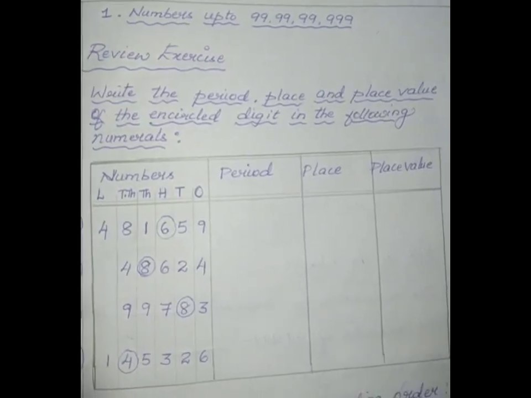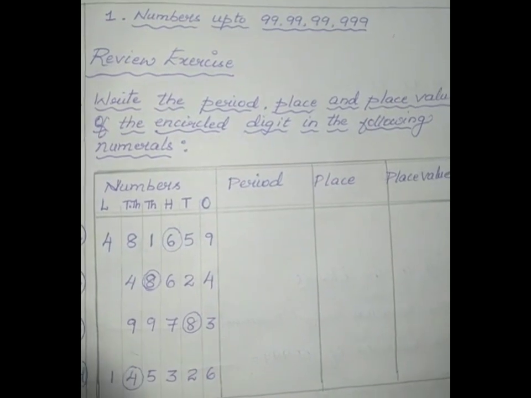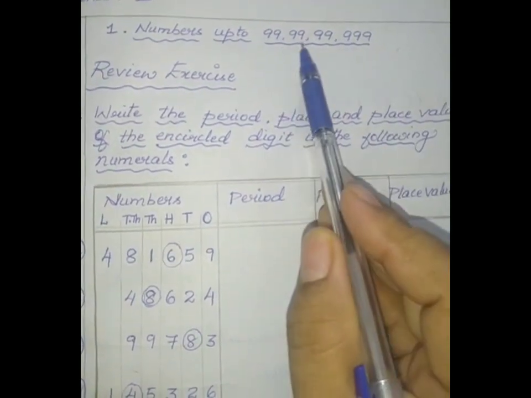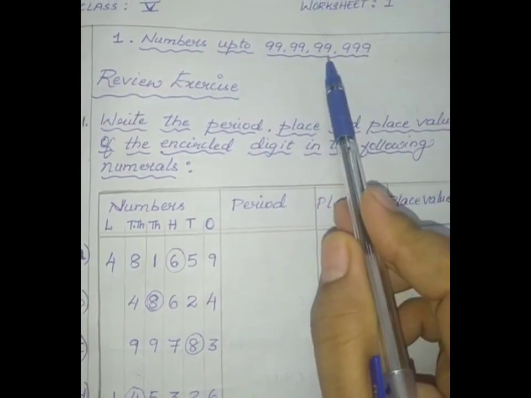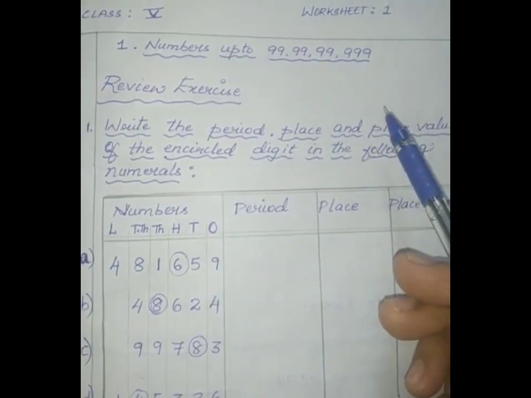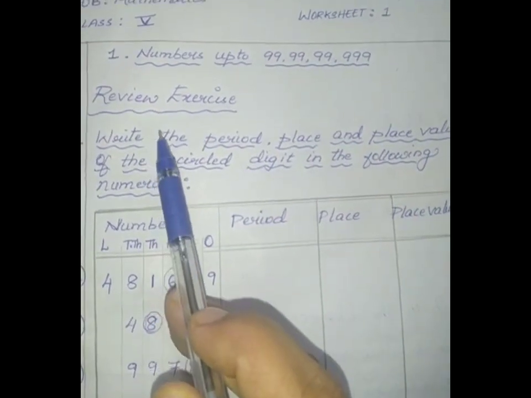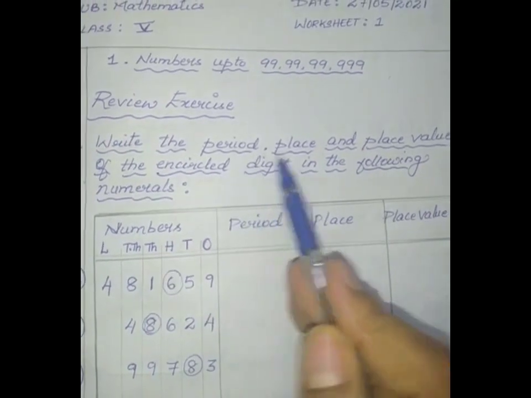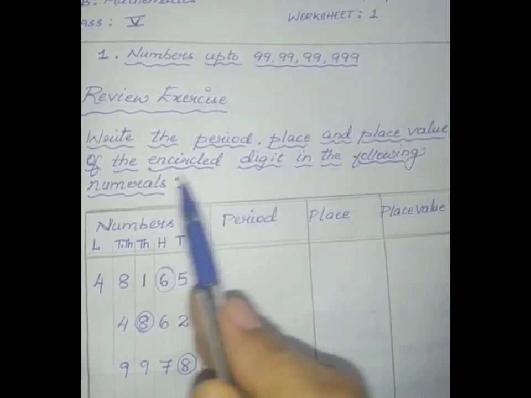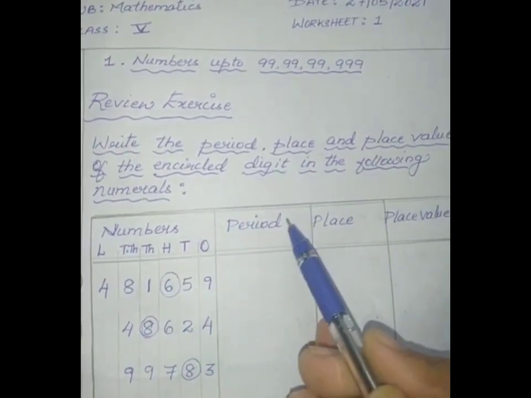Now let us start with our topic, numbers up to 99 crores 99 lakhs 99,999. Let us now solve the review exercise. Write the period, place and place value of the encircled digit in the following numerals.